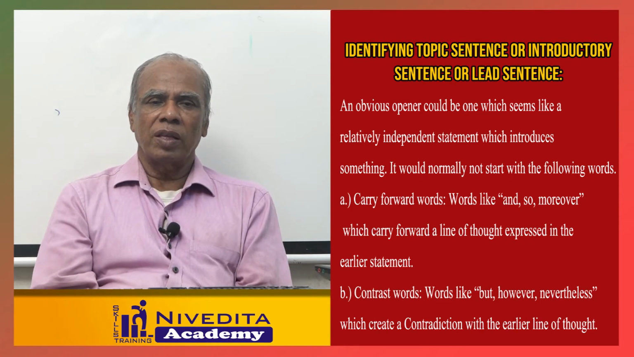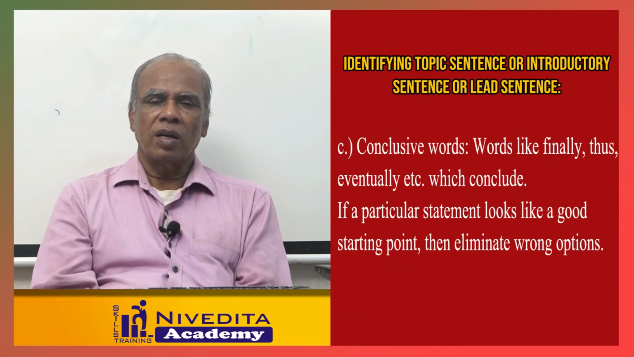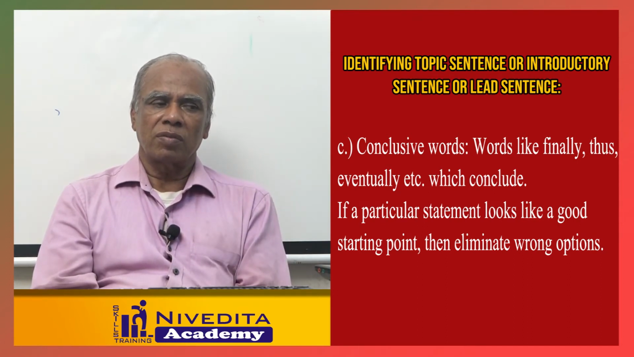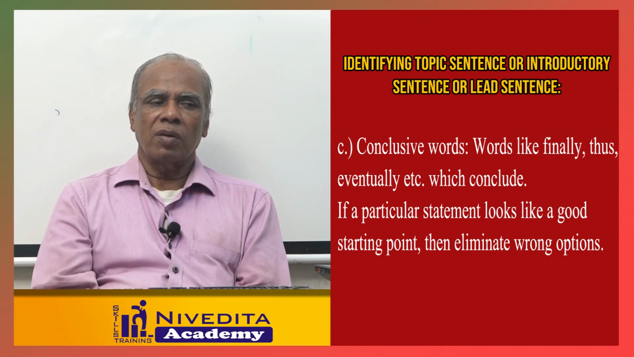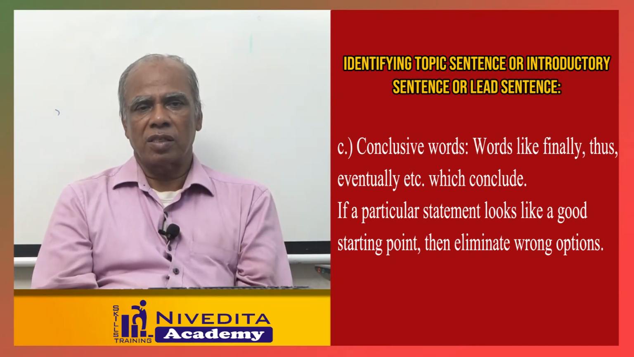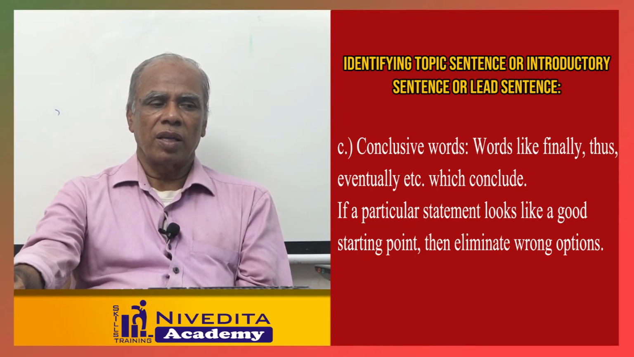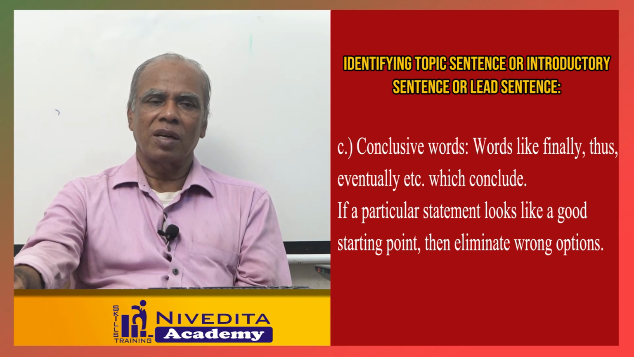These mostly will be found only in the mandatory pairs. Conclusive words such as finally, thus, eventually occur only in the conclusive sentence. The contrastive words like but and however you can see only in the pair of sentences. These will not occur in the introductory sentence. Okay, when you see these kinds of words, you can decide this is not the point of beginning, this is not the starting point, it's not the introductory sentence. You can eliminate the wrong options.